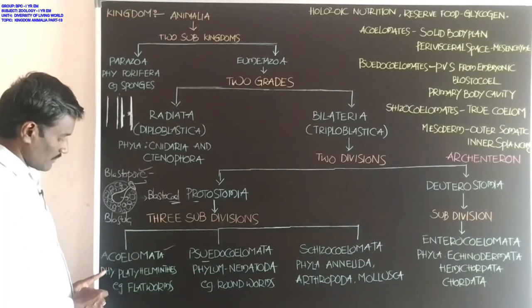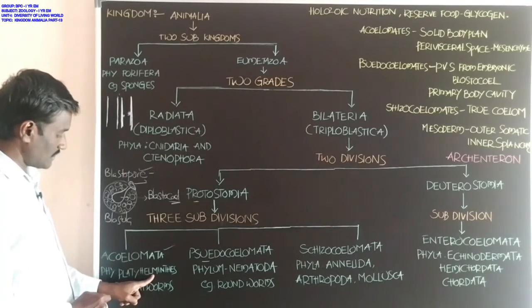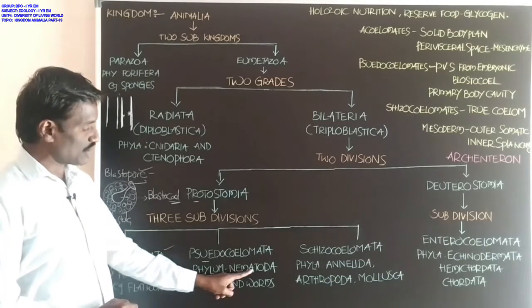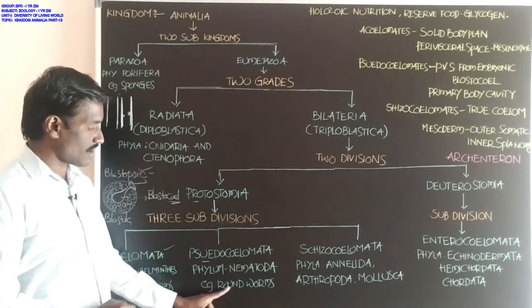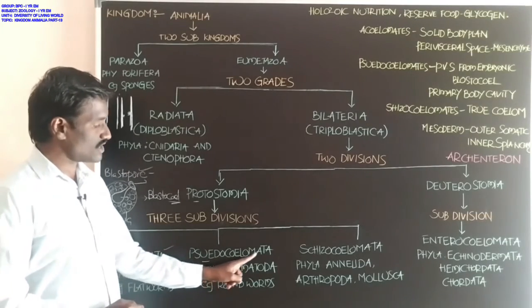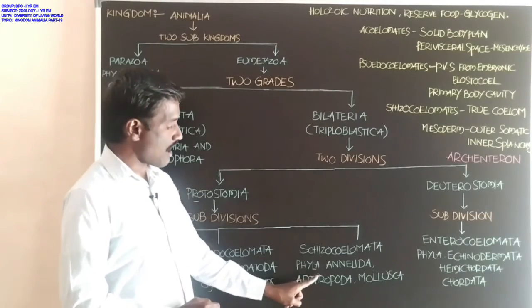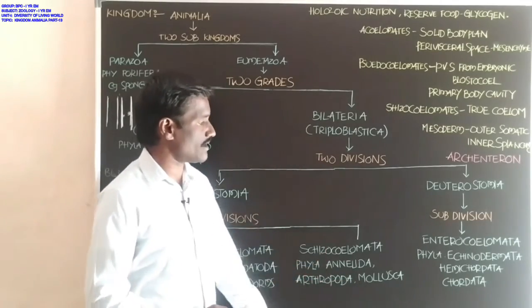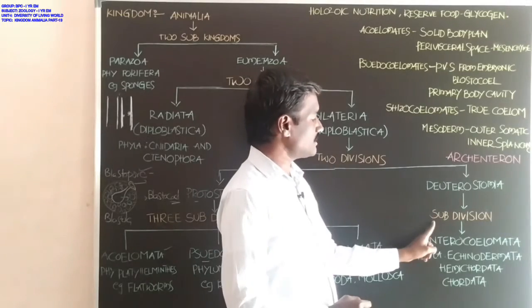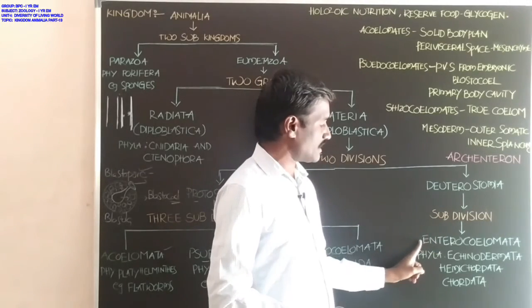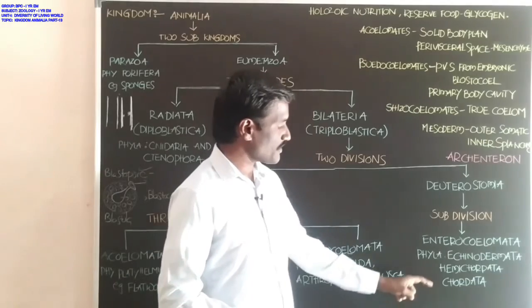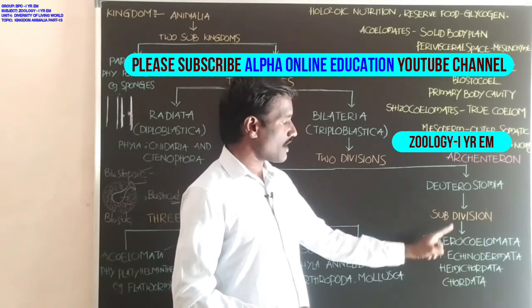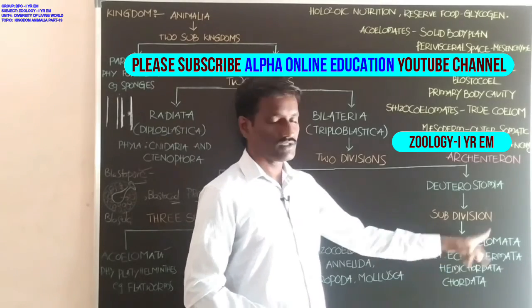Next, Platyhelminthes is the phylum present in Acoelomata. Nematoda, which includes roundworms, is present in Pseudocoelomata. Annelida, Arthropoda and Mollusca are under Schizocoelomata. Deuterostomia has only one subdivision, that is Enterocoelomata. Phyla Echinodermata, Hemichordata and Chordata are under Enterocoelomata.